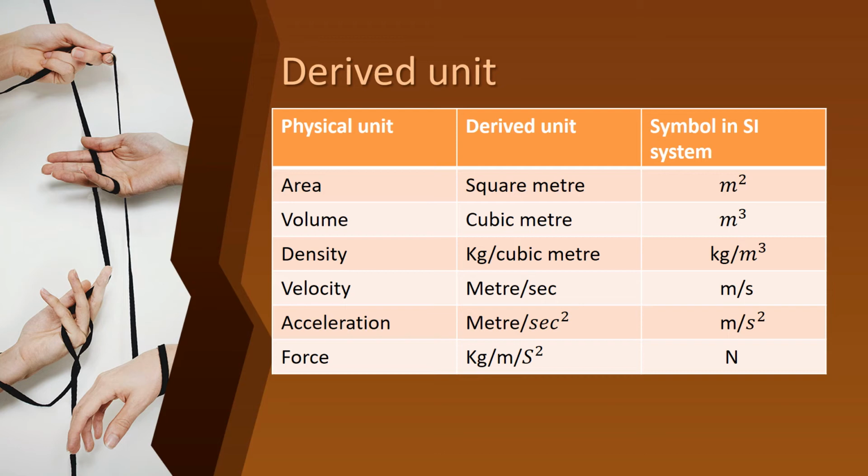Can you all understand, children? Any unit which can be obtained by the combination of two or more fundamental units is called a derived unit. If we use two or more fundamental units and get a unit, that is called a derived unit. These are all examples of derived units: area, volume, density, velocity, acceleration, and force.